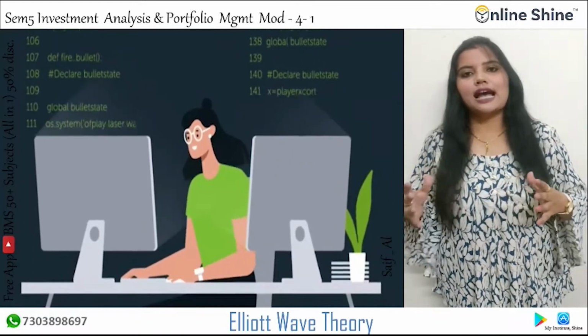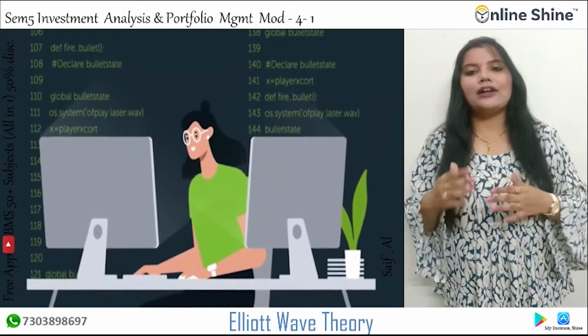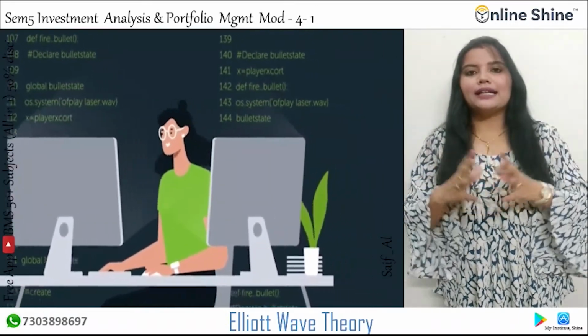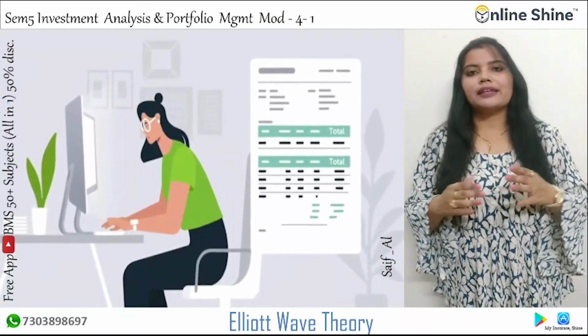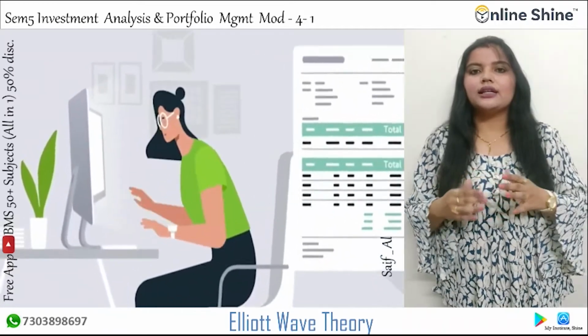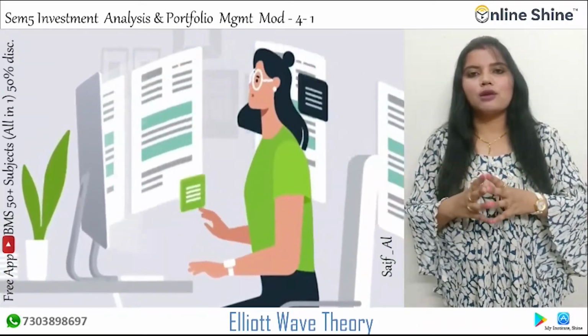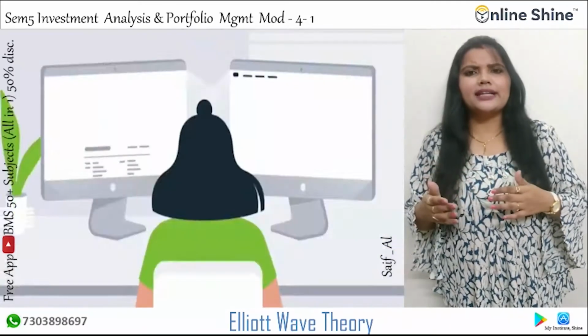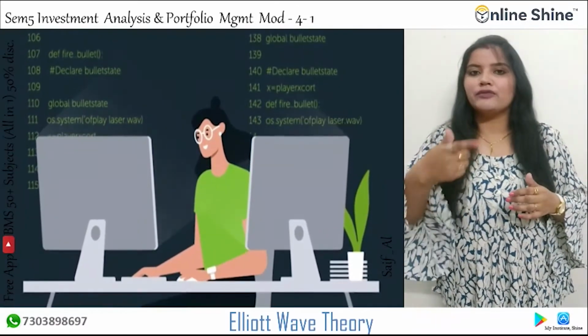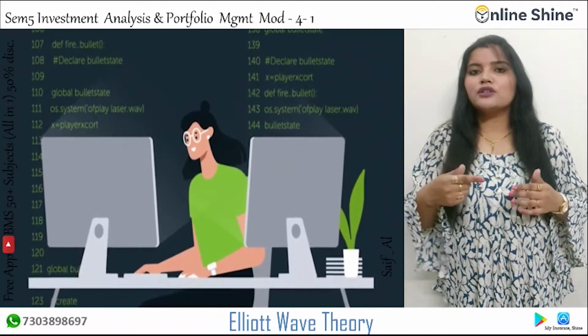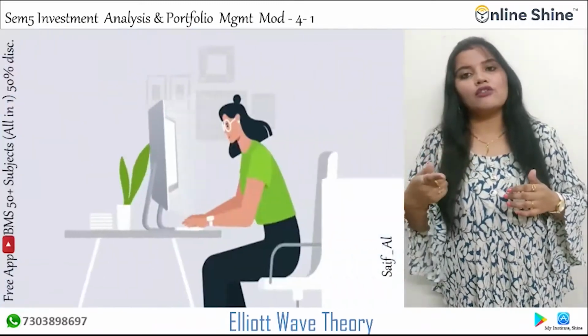He was an American accountant and author. Inspired by the Dow Jones theory and by observation found throughout nature, Elliott concluded that the movement of the stock market could be predicted by observing and identifying a repetitive pattern of waves. So he observed that repetitive pattern of waves.